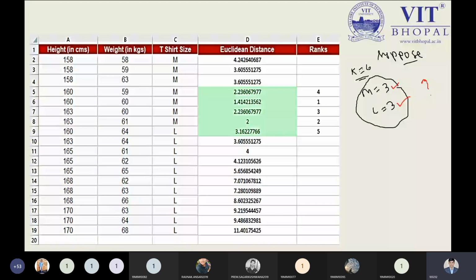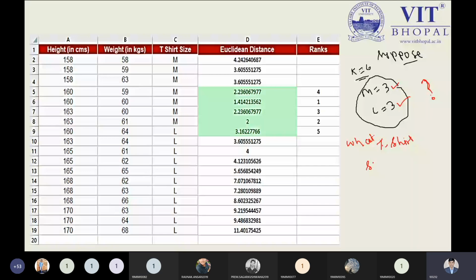When I'm choosing the k value 6 and I'm getting the m value 3 times and the l value 3 times, at that time what t-shirt size will you choose? This is my question. Can anyone tell me what t-shirt size you will choose? Just tell me, students, right now. Sir, please repeat the question.